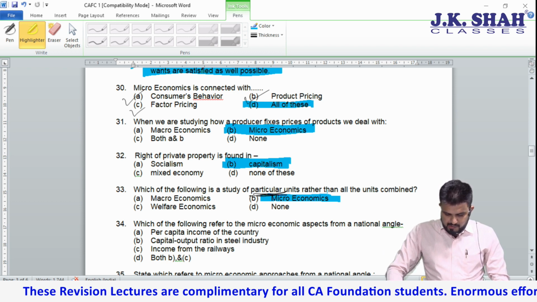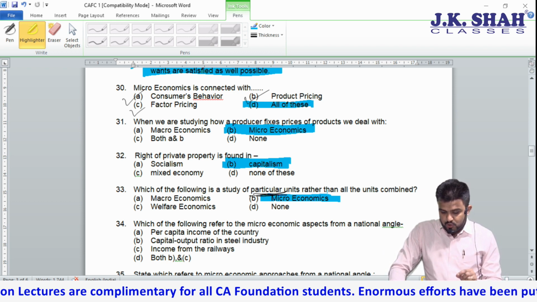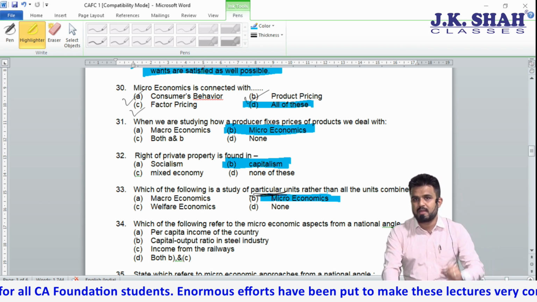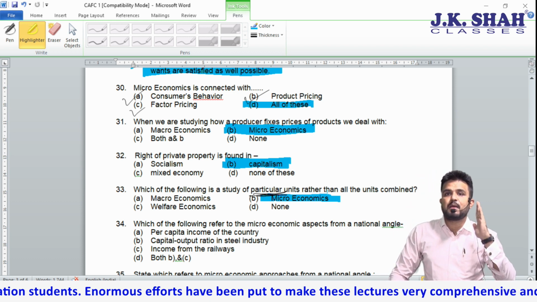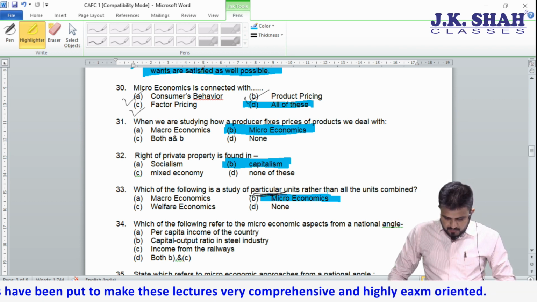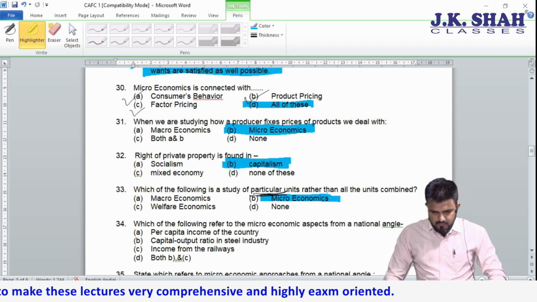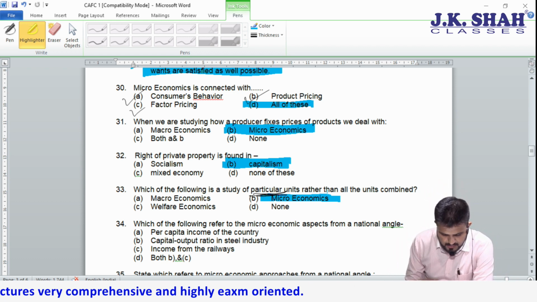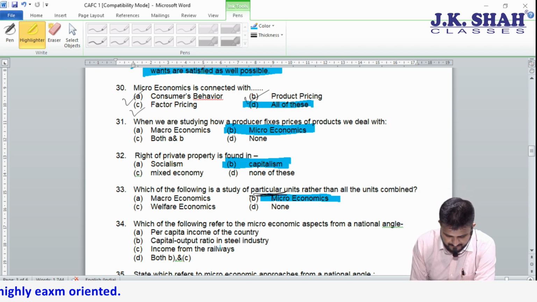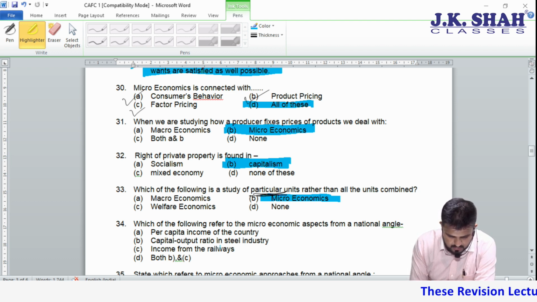Next is, which of the following refers to the microeconomic aspect from national angle point of view? National angle, they are asking macro. So per capita income of the country, capital output ratio in steel industry, income from railways. So students, here there is a small correction I will give you.